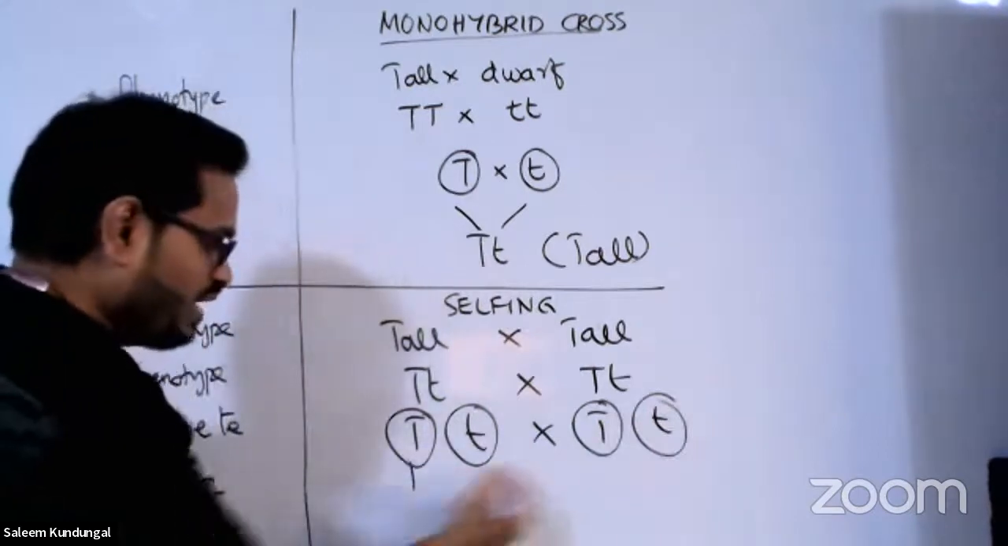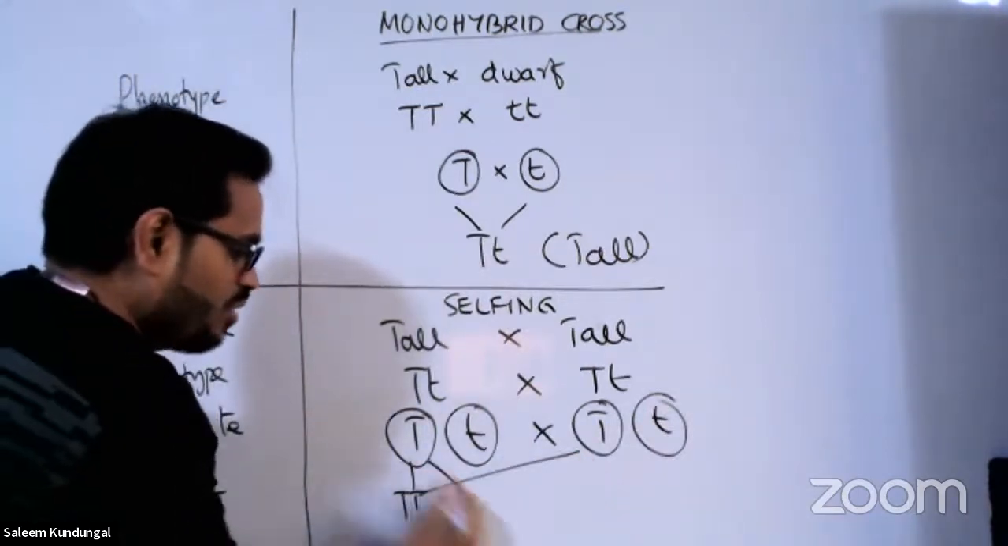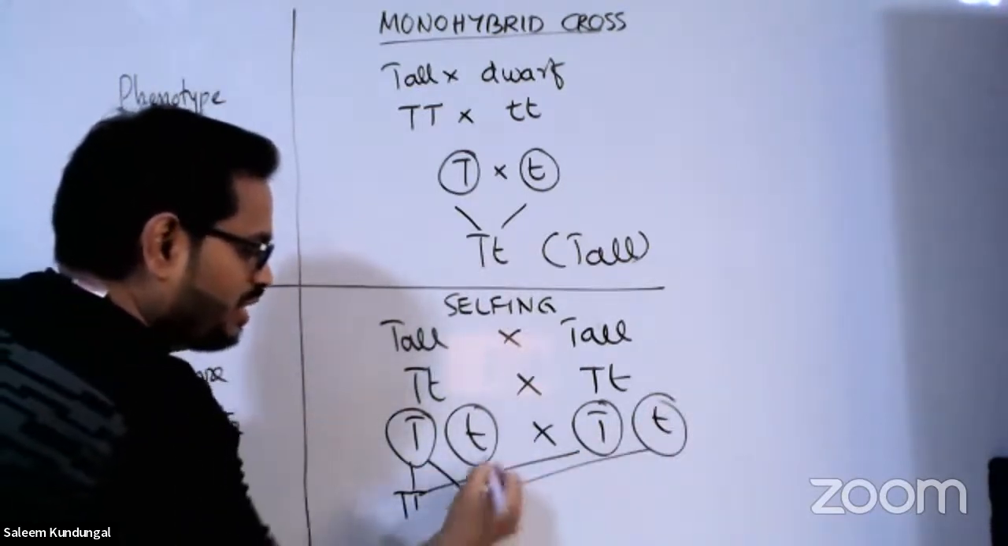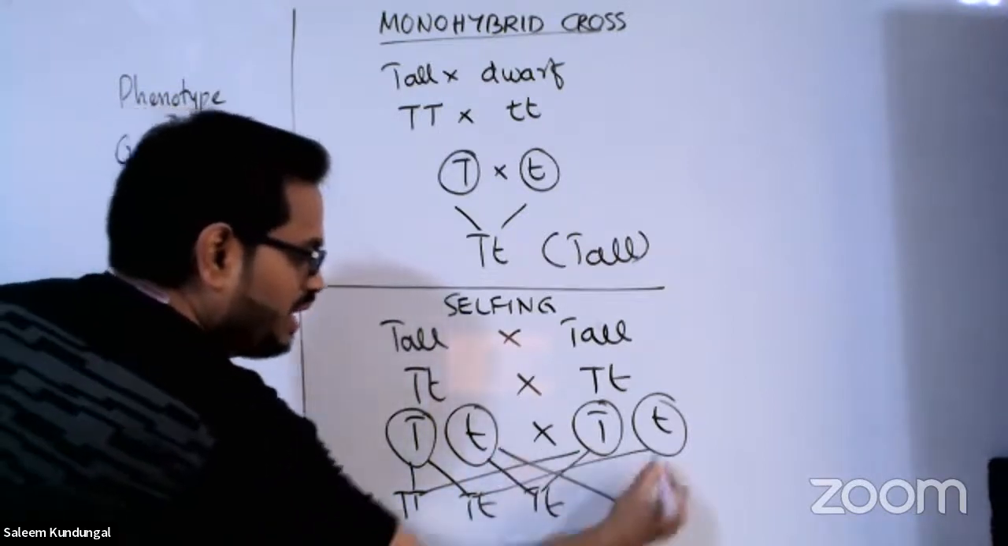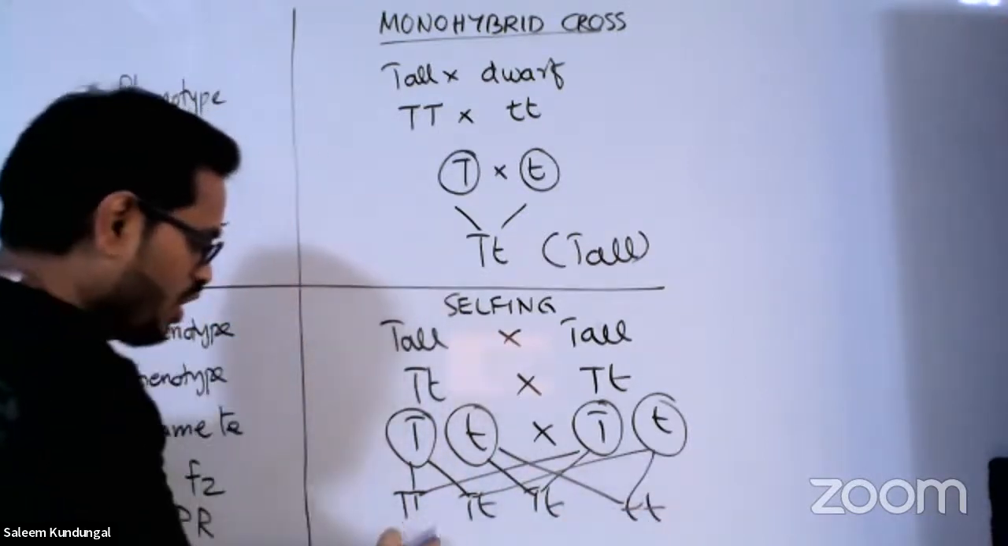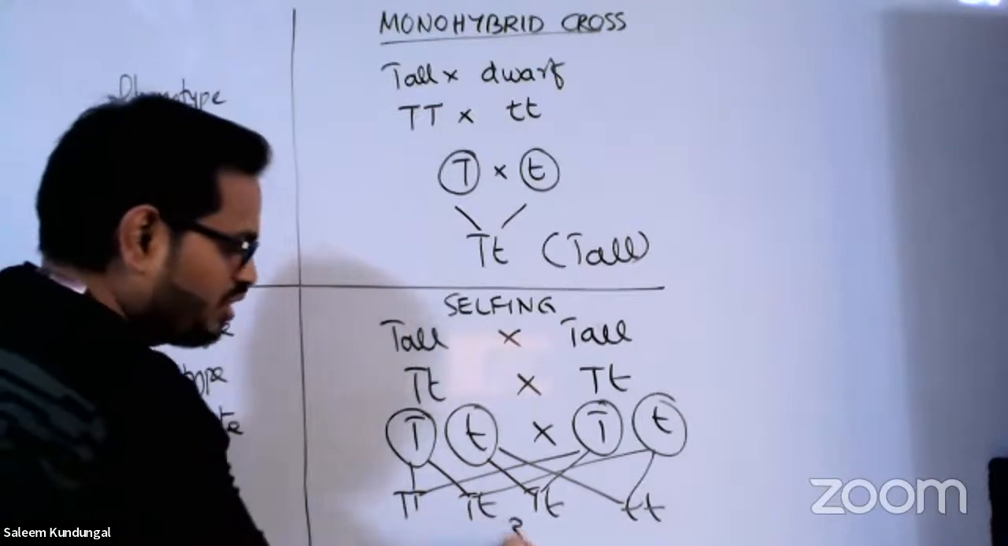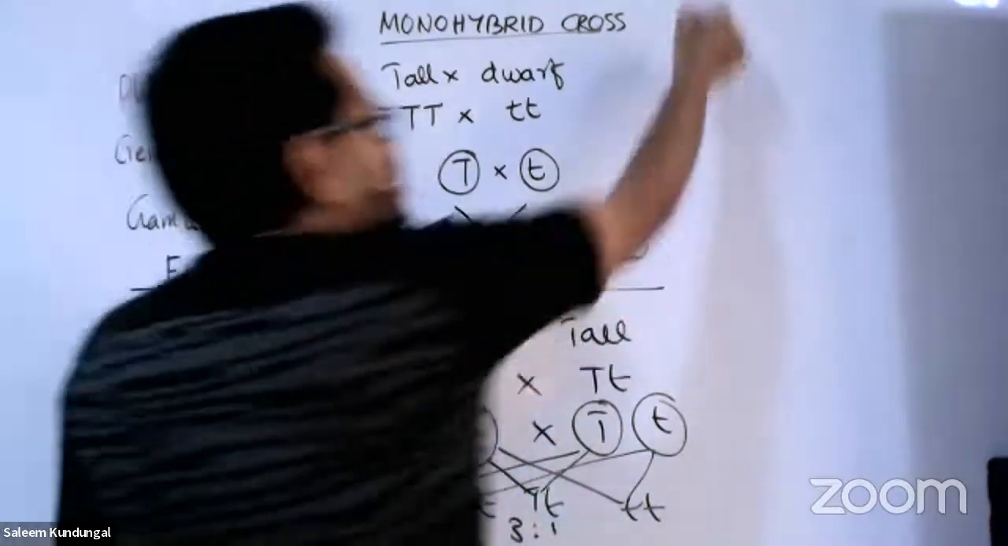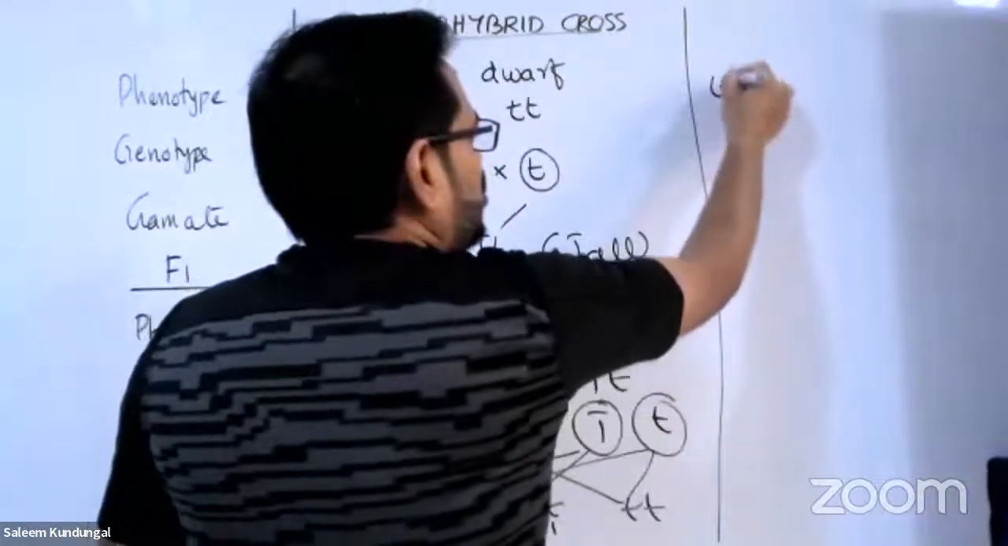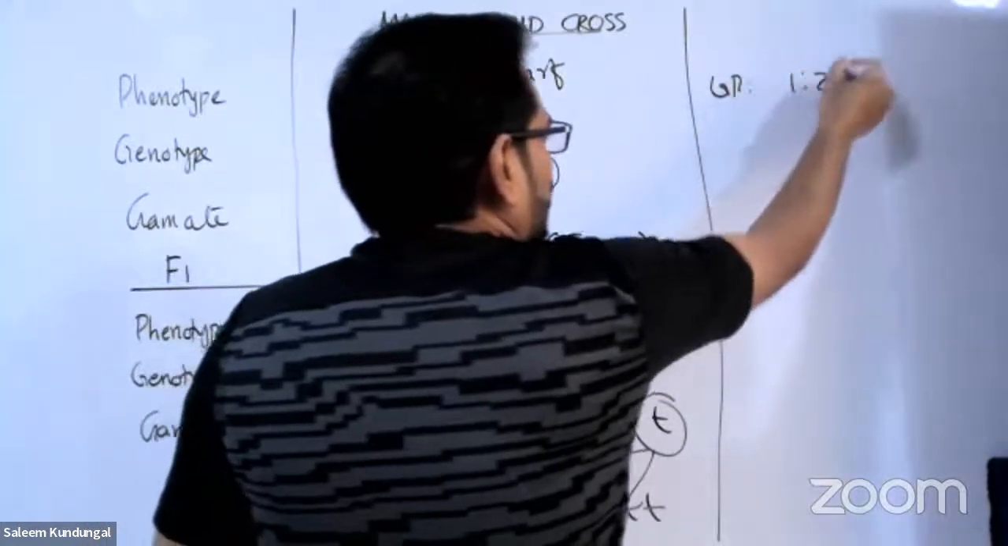And then F2 we write with this combination, right? Capital T capital T, capital T small t, capital T small t, and small t small t. So the phenotypic ratio is going to be 3:1, and the genotypic ratio is what? The genotypic ratio is supposed to be 1:2:1.